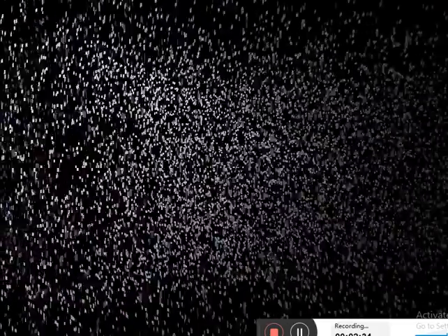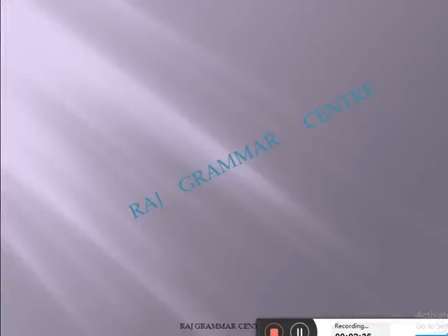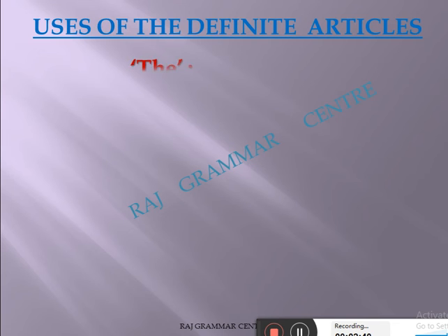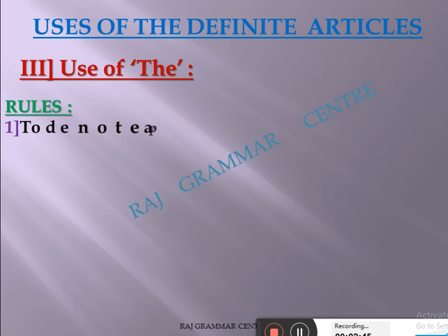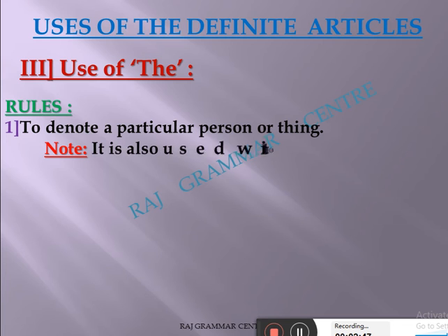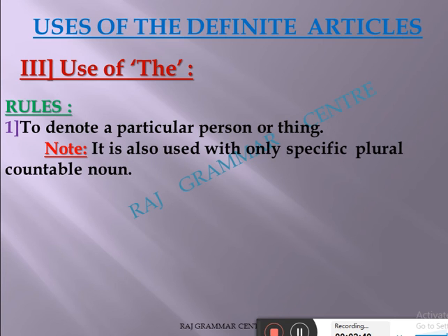Now we learn in detail about where we really use the. Uses of the. Now see the first rule, to denote a particular person or thing. It is very important. Below that I have written a note also, that I will clarify later. To denote a particular person or thing, here we use the.